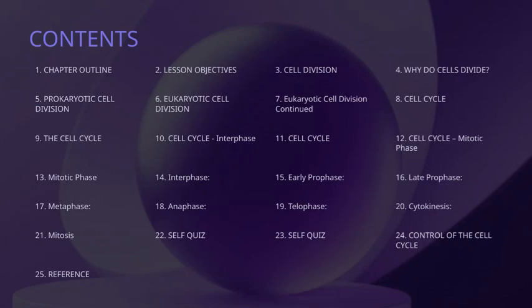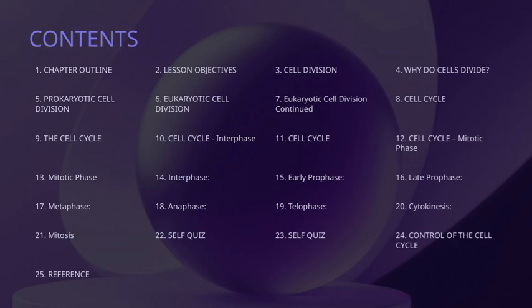Let's take a look at the chapter outline for today's lesson. This slide provides a roadmap of what we'll be covering. First, we'll start with the basics of cell division and the reasons why cells need to divide, which is fundamental to understanding growth and reproduction. Then, we'll explore the detailed phases of the cell cycle, including interphase, the mitotic phase, and the specific stages within mitosis such as prophase, metaphase, anaphase, and telophase. We'll also discuss cytokinesis, the final step where the cell actually splits into two.